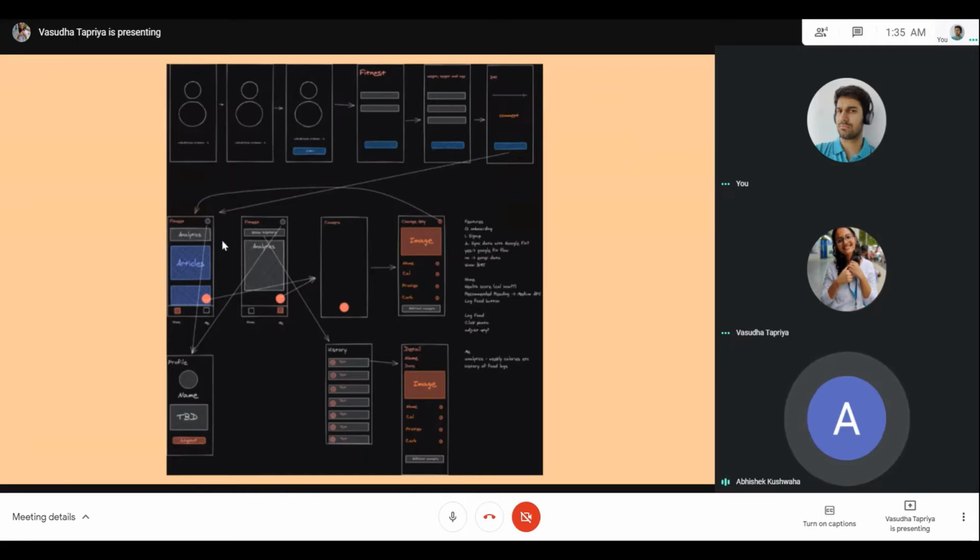We have a list of food logs, as you can see down here. Whenever a user eats any food, he will be putting in a picture of the food, and our ML model will be detecting it. It will be tagging it with a specific label that we have already trained before, and we'll be using it to give back satisfactory responses to the user and do all our further analysis. So moving on to the next screen.